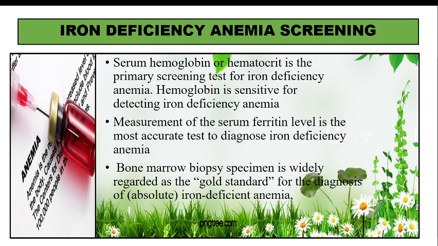To find out how much iron stores are in the body, we do a serum ferritin.